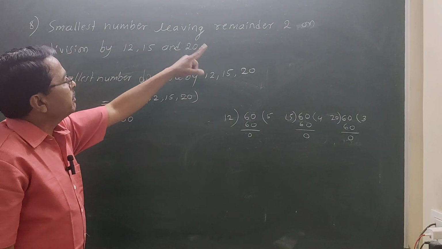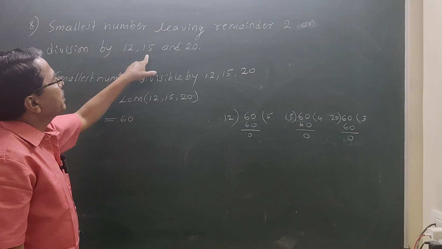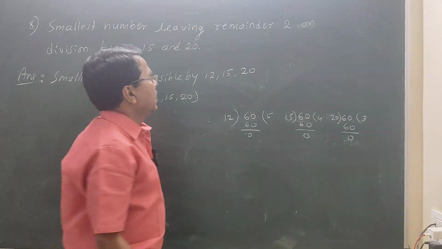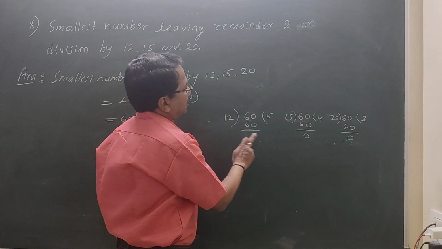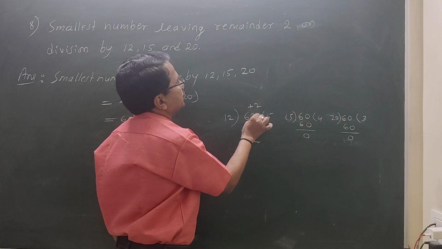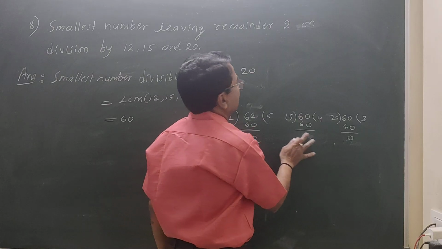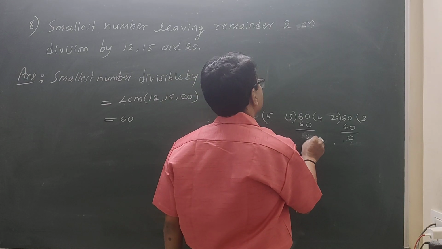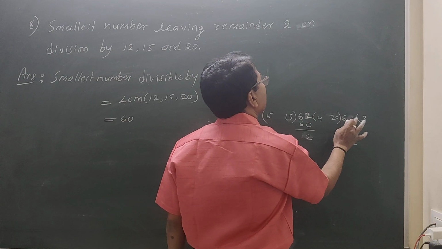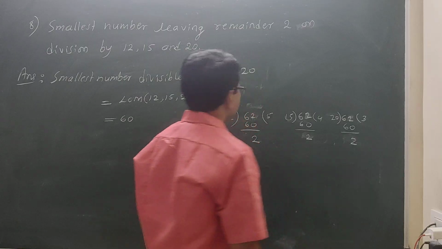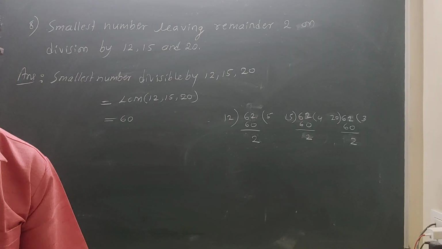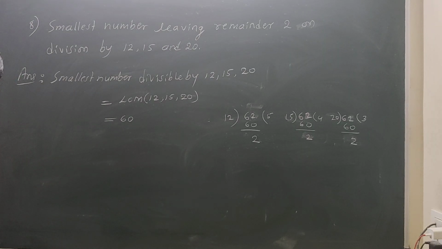Smallest number leaving remainder 2 on division by 12, 15 and 20. Remainder should be 2. I want remainder 2. Here not 0. I want 2. Means I should add 2 here. This should be 62. Here remainder I want 2, means this should also be 62. So what is the required number now? Required number is 62.